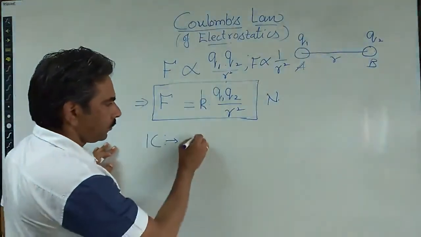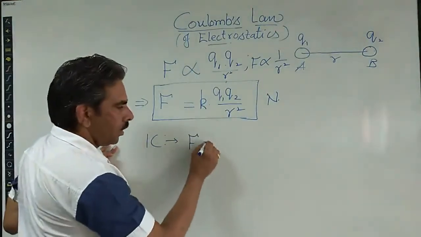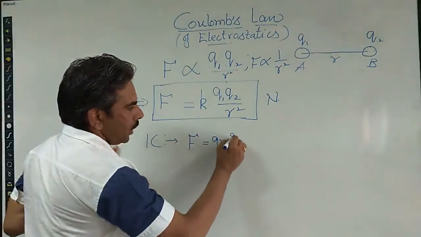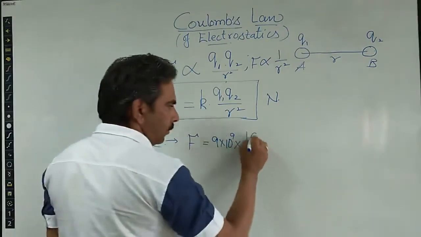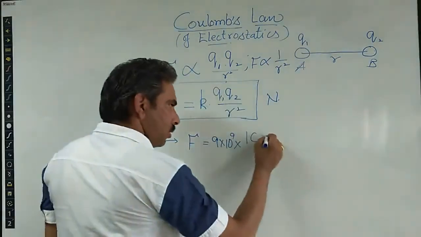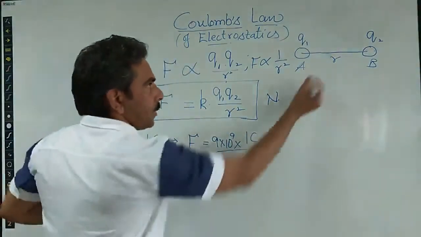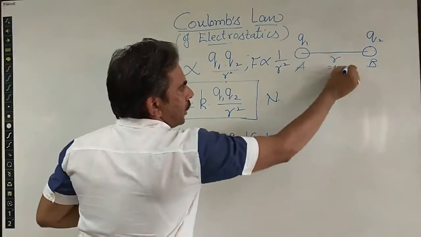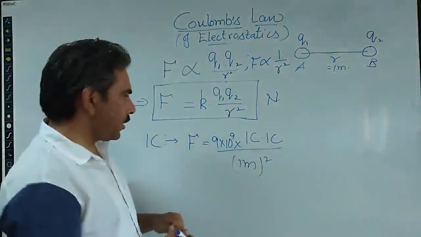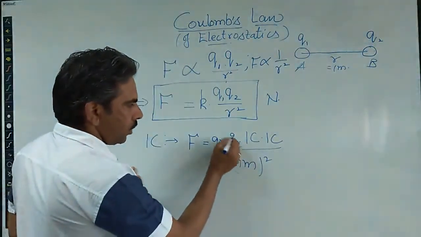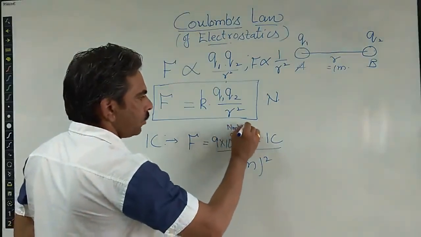From Coulomb's law, this force F is equal to, for example, we substitute the value of K, it is 9 into 10 to the power 9, into Q1 into Q2. Suppose that Q1 is 1 Coulomb and Q2 is also 1 Coulomb, divided by r squared, and they are separated by the distance r equal to 1 meter. Right? Okay, you can of course write the units of this numerical value K: Newton meter square per Coulomb square.